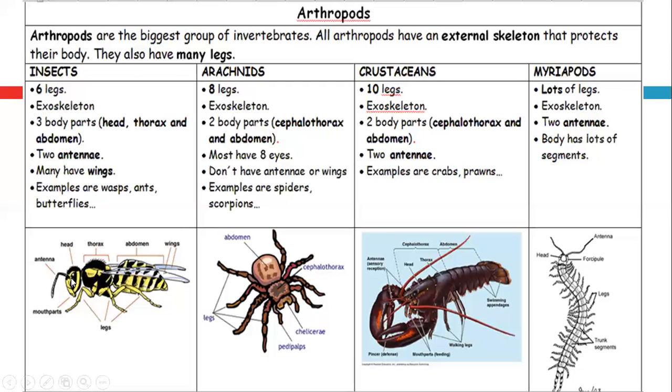Just comment on the body parts, the presence of wings, the presence of legs, and the presence of antennae. So 4 things to remember: body parts, antennae, wings, and number of legs. Accordingly, you can classify them into insects, arachnids, crustaceans, or myriapods.